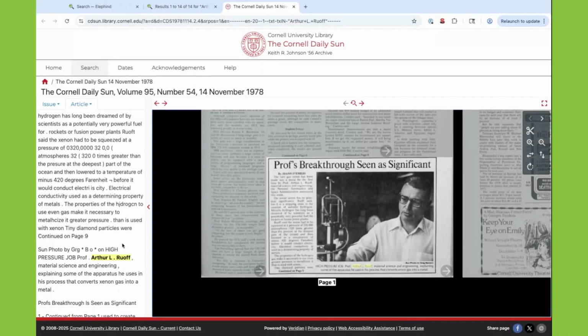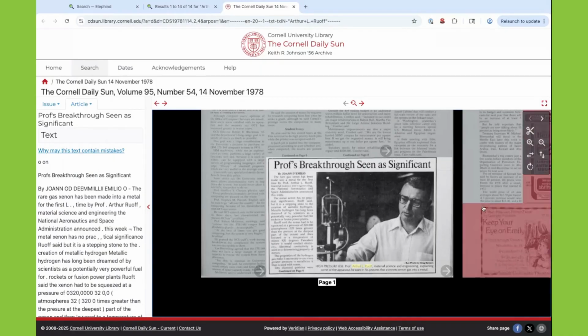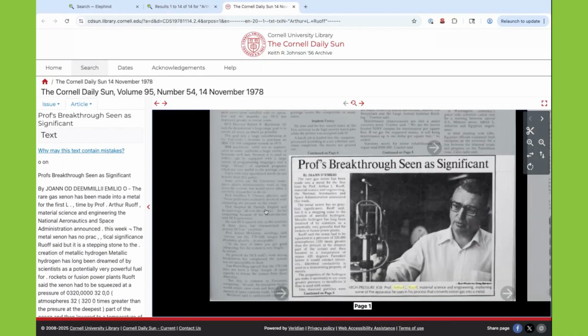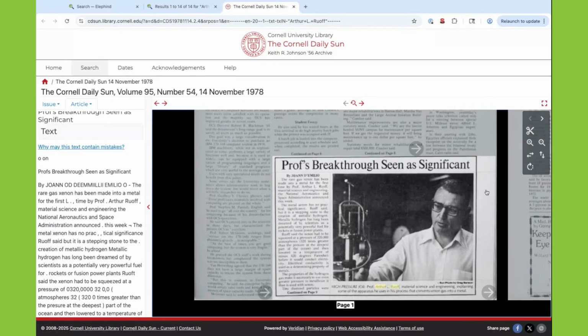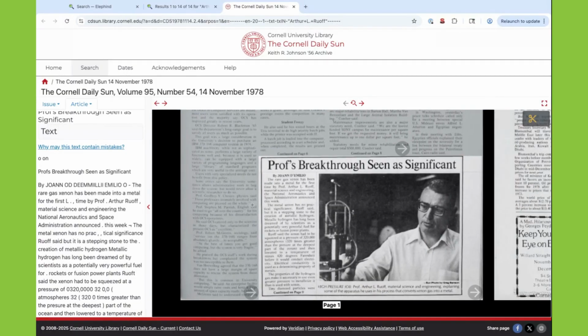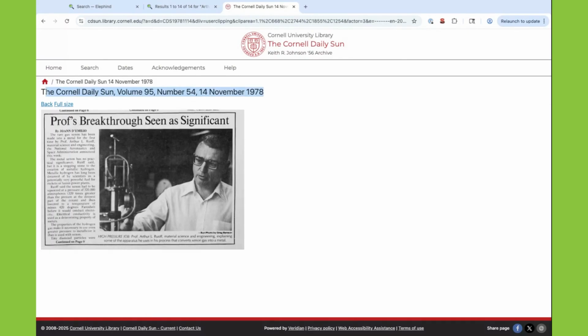As you go through some of these texts, you're going to start noticing some OCR errors, but sometimes you're able to make corrections to them or suggest corrections. Now for this, I'd want to clip it, press check mark, and then it will let me download the full image to my computer. And it also gives some citation information.